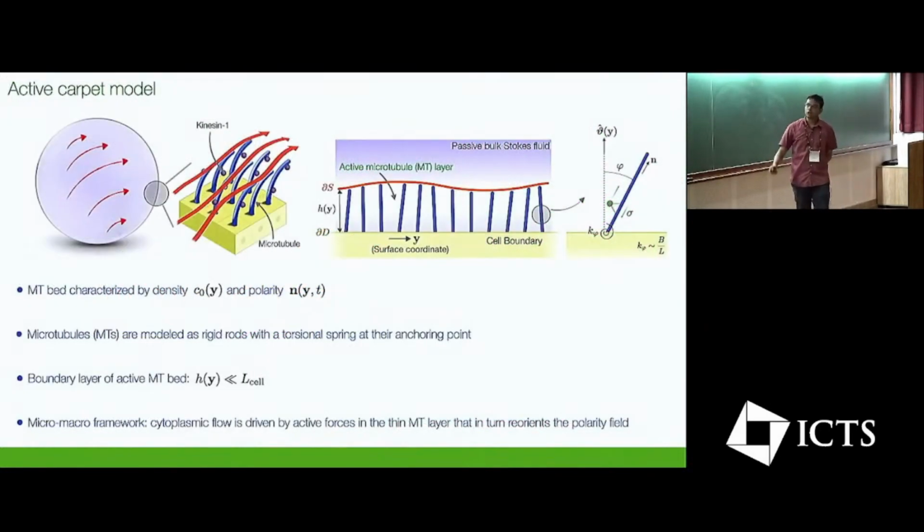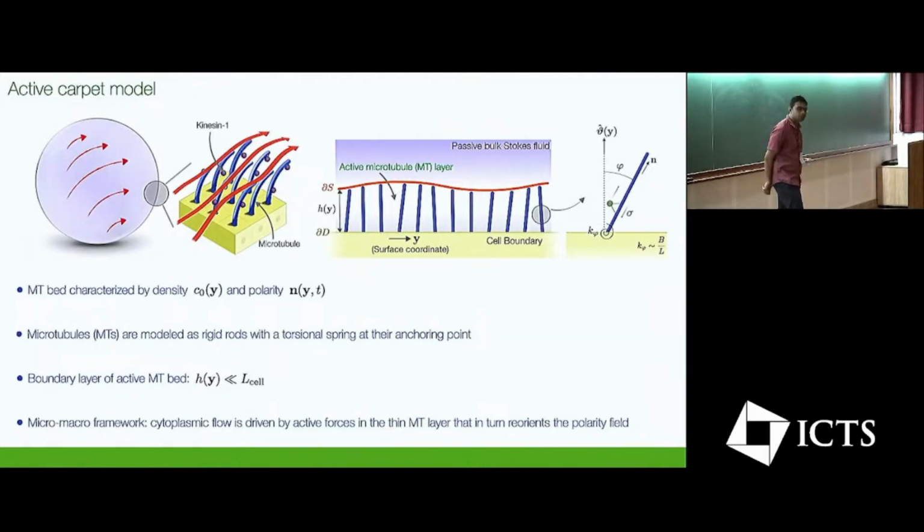So in this model, which I'm calling the active carpet model, I'm not thinking about dynamics of individual filaments. Instead, I'm going to characterize a microtubule bed by a surface density C0 that tells me the number of filaments per unit area, and a surface polarity field N that tells me about the orientation of these filaments at any particular position. To make my life simpler, I will think of these filaments as rods that are anchored to the cell surface, equipped with a torsional spring at their anchoring point. So this is really mimicking the bending response of a clamped filament. If you perturb them, these springs will bring them back to their unperturbed configurations. And the action of these motor proteins is coarse-grained into a uniform force density along the backbone.